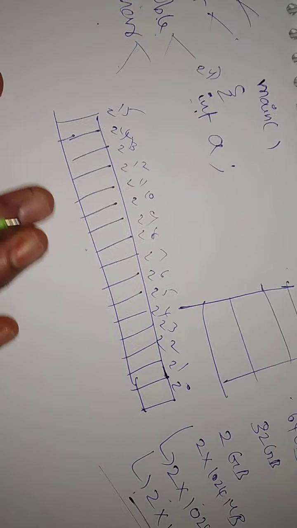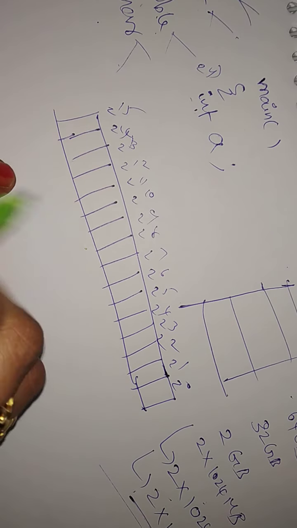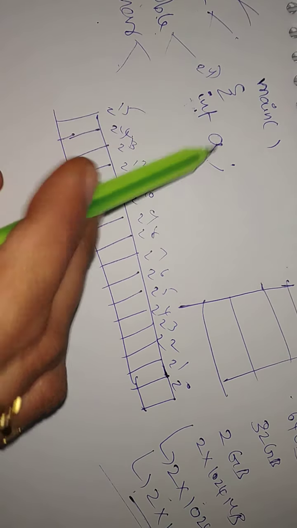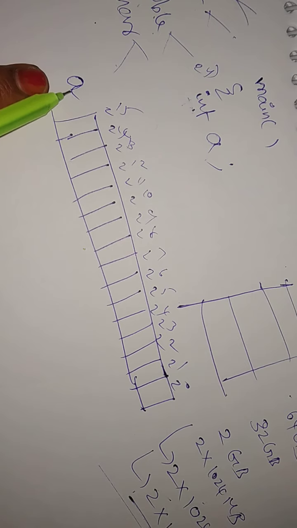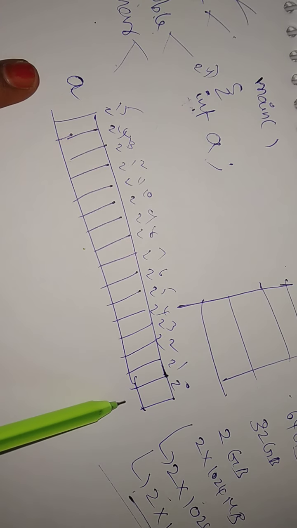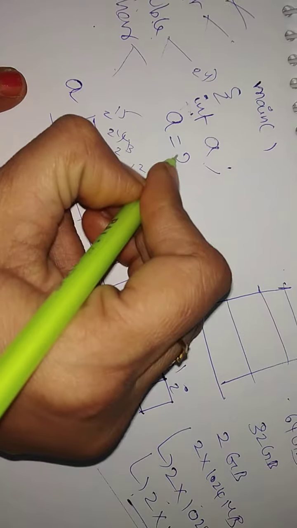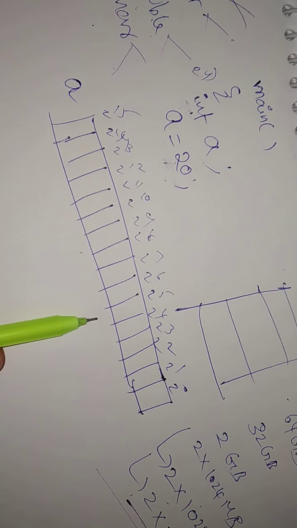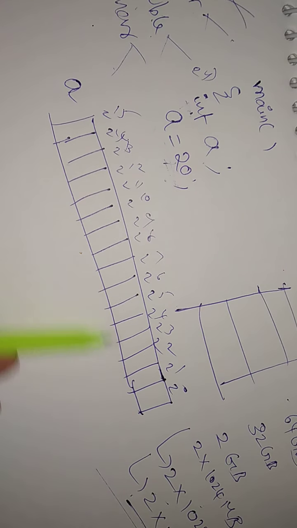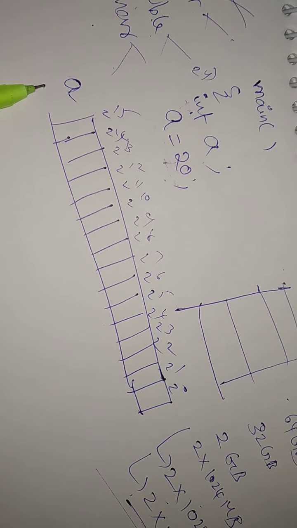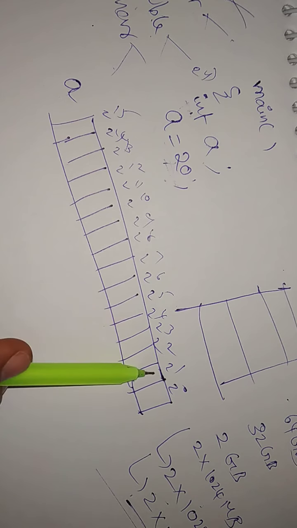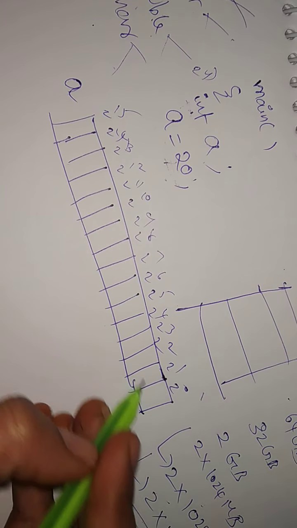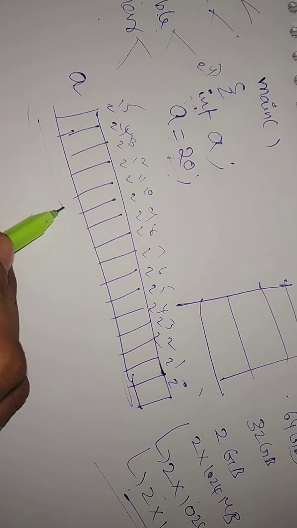So this much memory is created if you declare an int data type with a variable name. A is a variable name. So how much memory did it create? This much memory. If you define A is equal to 20, assign a value 20, that 20 is stored in this memory allocation. So A is a variable. What type of data is it? Int type. That's why it created 2 bytes of memory.